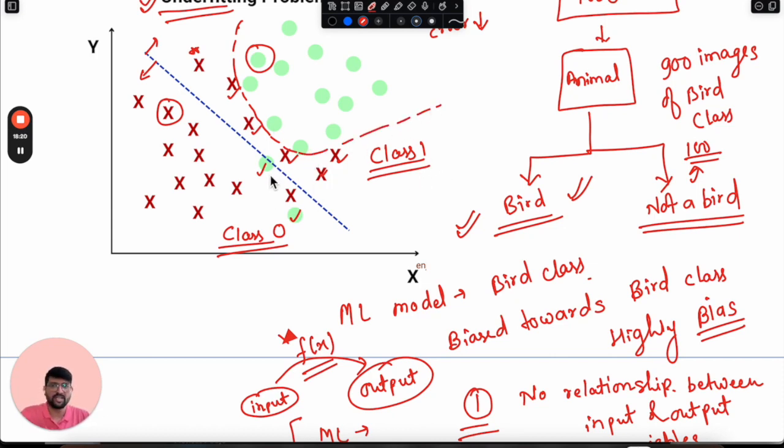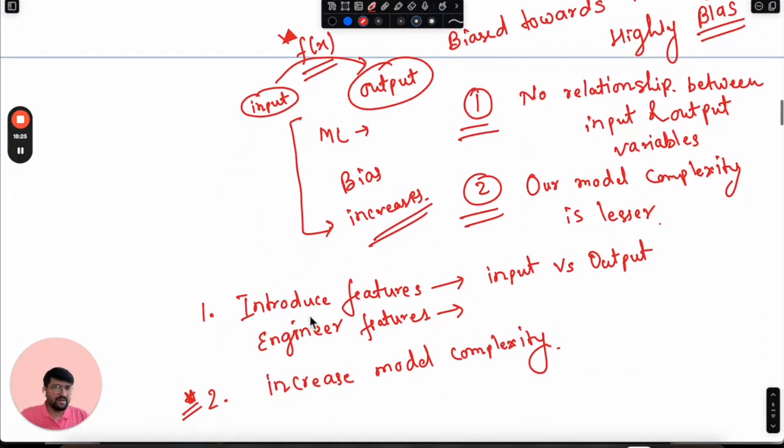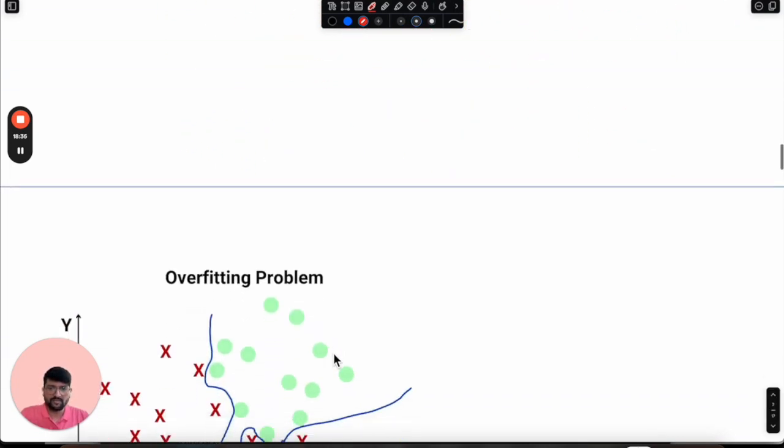This is currently underfitting because many samples are misclassified. So let's understand. We have understood the underfitting problem, the reasons because of which the underfitting occurs, and then possible solutions for that. Okay. So let's understand the overfitting problem as well.